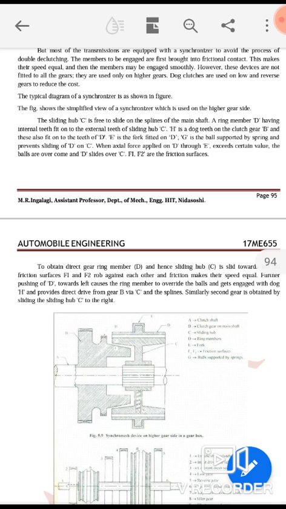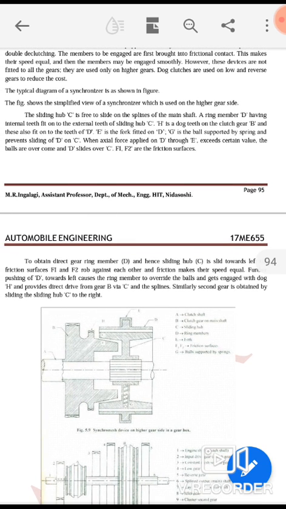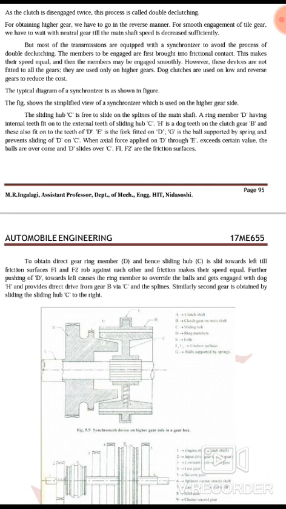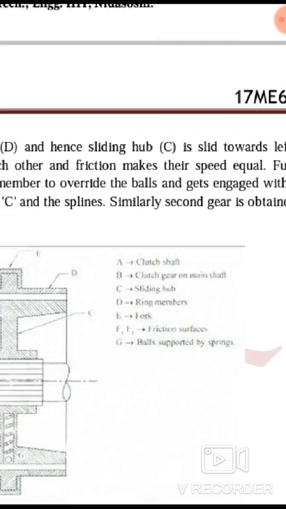Now the figure you are having here, I will explain this. The sliding hub, capital C, you are having here. This is the sliding hub C, which is free to slide on the spline of the main shaft. A ring member D having internal teeth fits on the external teeth of sliding hub C. H is the dog clutch.